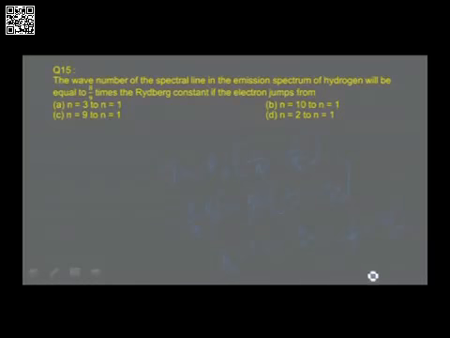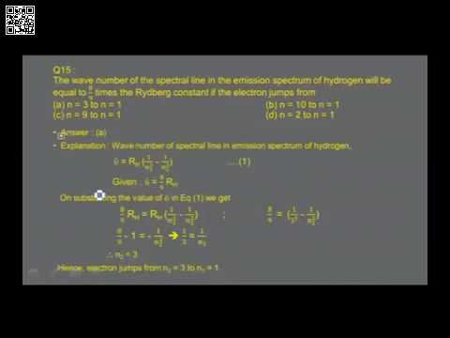That is 1 by 3 is equal to 1 by n. If you take the square root, 1 by 3 is equal to 1 by n, or n is equal to 3. Therefore, when the electron transition takes place from n is equal to 3 to n is equal to 1, you will find this answer in which option? That is found in option A. See the calculation I have made. Nu bar is equal to RH, and all the calculations, all the points are given. Use this formula. Nu bar is given, substitute the values, simplify, and you get this answer. The transition is taking place from n2 is equal to 3 to n1 is equal to 1. That is the correct answer.